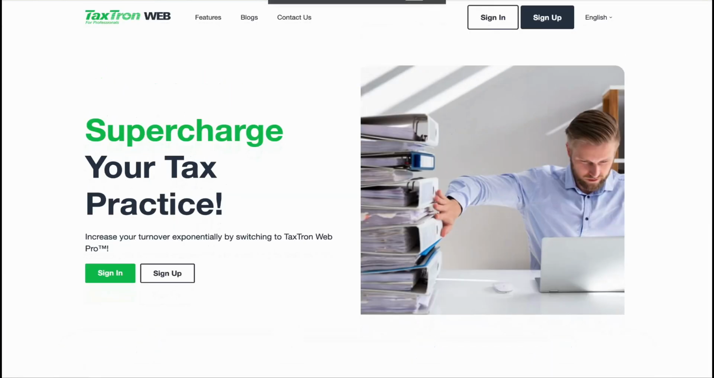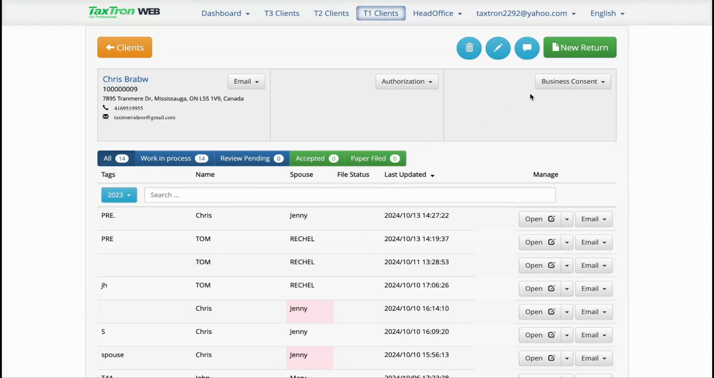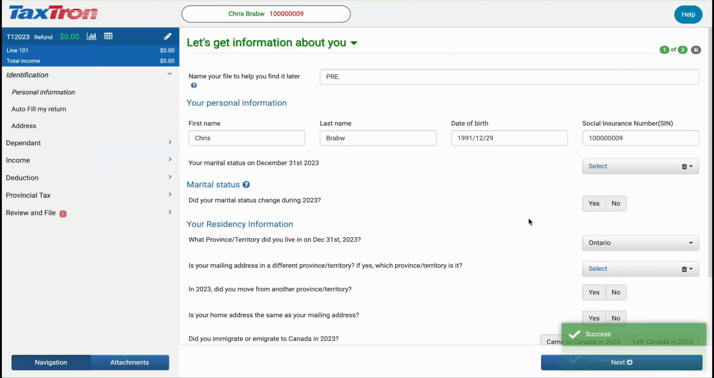Now, let's jump into a practical example using Taxtron Web. So, let's get started by logging into the Taxtron platform. Head over to the T1 Clients section and select an existing client. Let's create a new return for clients named Chris Helen and Jenny Helen. Chris Helen's spouse Jenny Helen passed away on May 2, 2023.